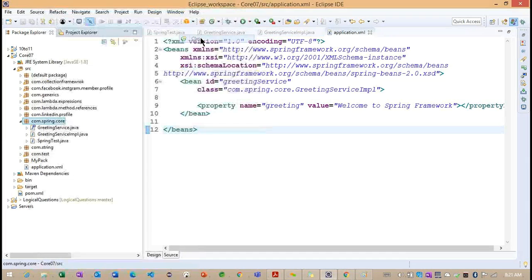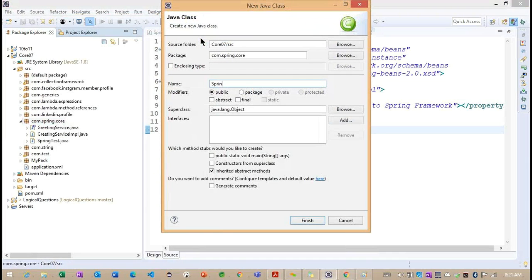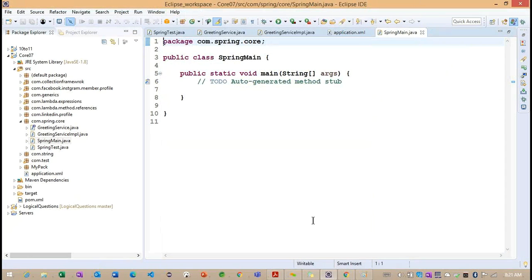The main class I'm creating here is SpringMain. Inside this SpringMain, now what we can do,